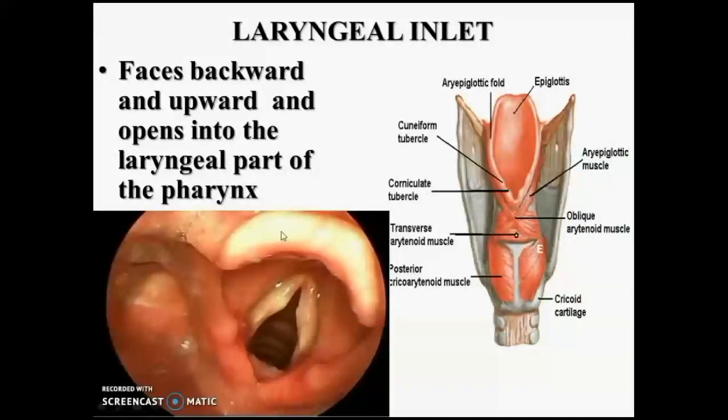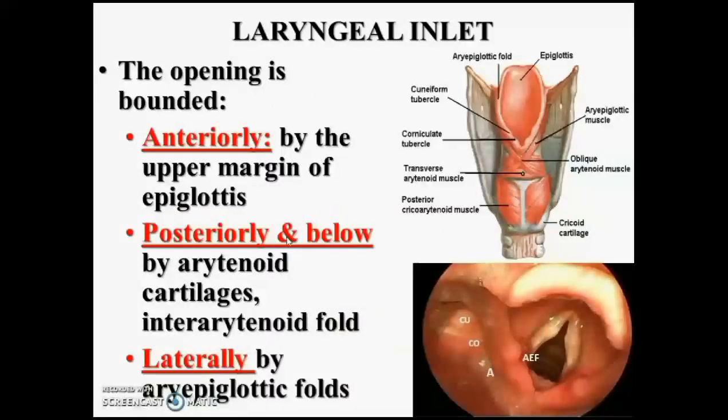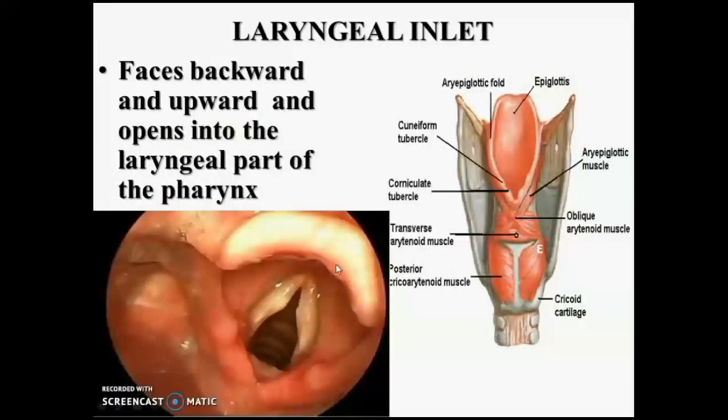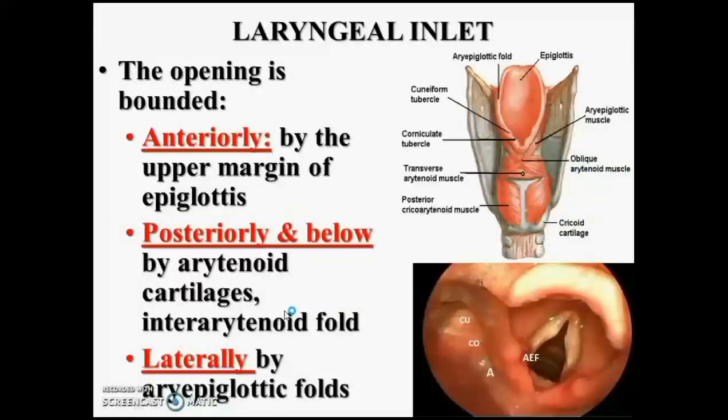Coming to the laryngeal inlet, it is directed upwards and backwards, opens into the laryngeal part of the pharynx. You can see it here. It is sloping, directed upwards and backwards. That is the vestibular fold, and what the arrow is showing as the vocal fold is the pearly white structure. Between them is the sinus of the larynx, and that is the pyriform fossa. That is the cavity of the larynx continuing as the trachea.